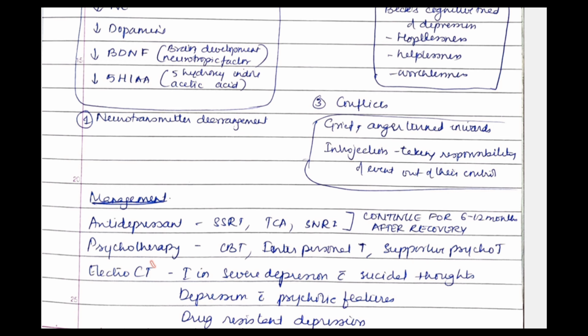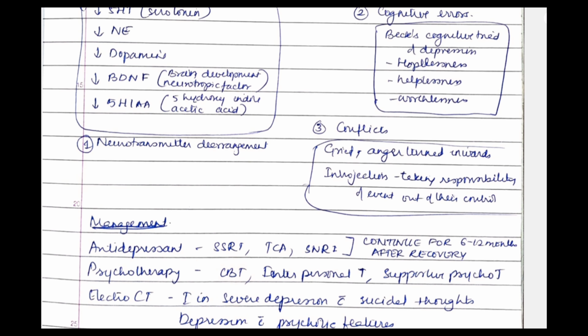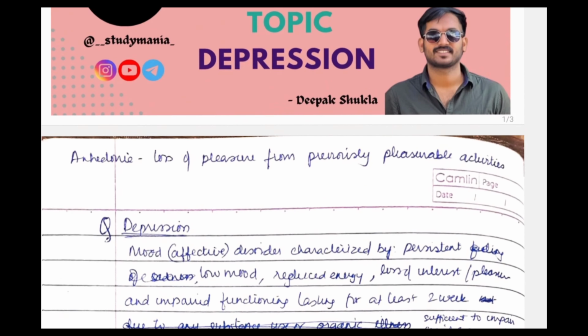Then write electroconvulsive therapy, that is indicated only in severe depression with suicidal thoughts. Electroconvulsive therapy is indicated only in severe depression, depression with psychotic features and drug resistant depression. We can go for electroconvulsive therapy. So just write this down, you'll fill the pages. So this was about depression. You can write it for 5 marks.